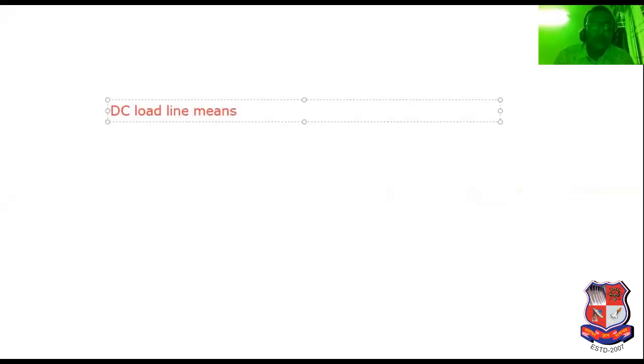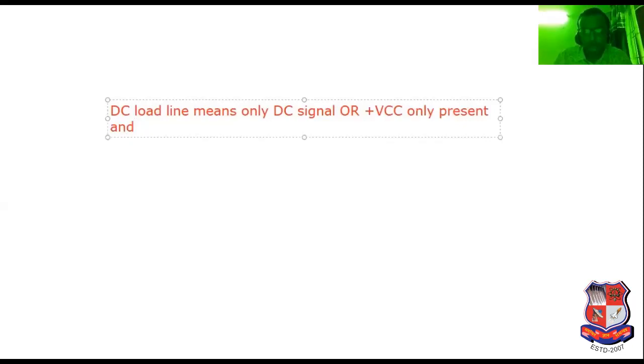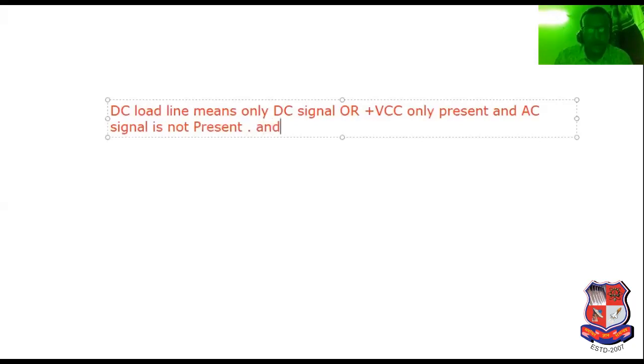DC load line means only the DC component, only the DC signal, or we can say only plus VCC is present, and the AC signal is absent. The AC signal is not present, and the load resistor is not included. Load resistor means any particular device, like a fan or a loudspeaker. It is not included. So it is known as the DC load line.